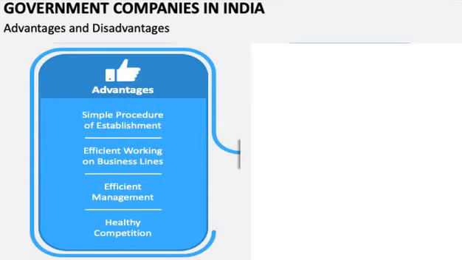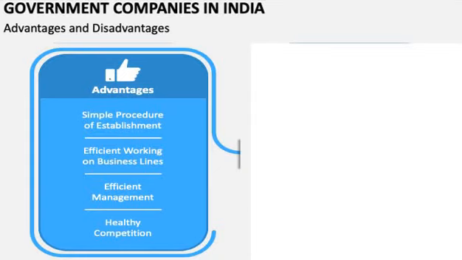In order to establish a government company, there is no need for many formalities. They have to fulfill some formalities in order to get registered, but only a few formalities. So the formalities of establishing a government company are simple procedures. So that is the first advantage of government company.